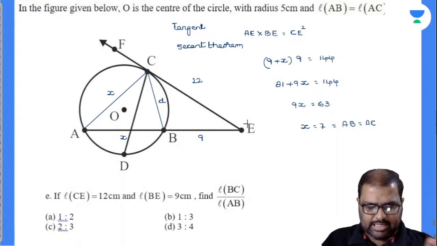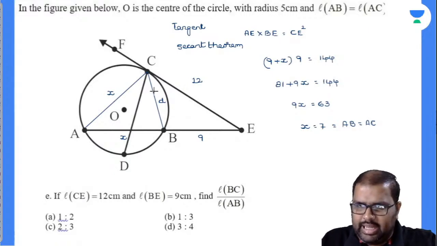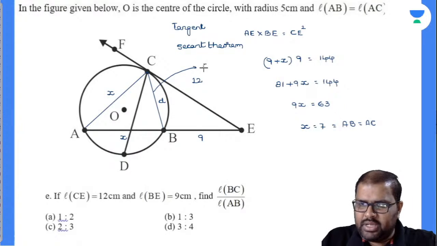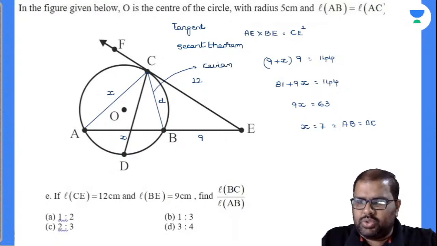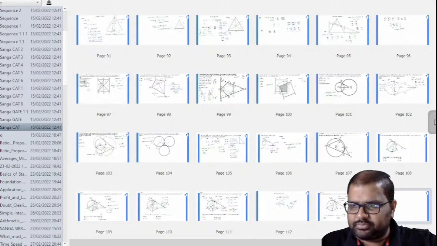Can you say CB is a perpendicular bisector? No, we don't know. If you don't know anything, I can take BC as CB. So by Stewart's theorem, I can find out the answer there. I have explained Stewart's theorem in detail in the previous class. I don't know how many of you came to my class regularly.